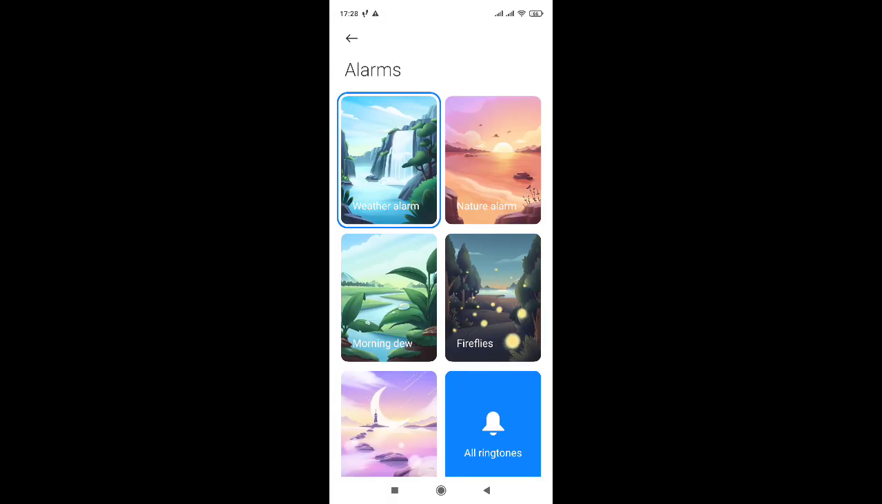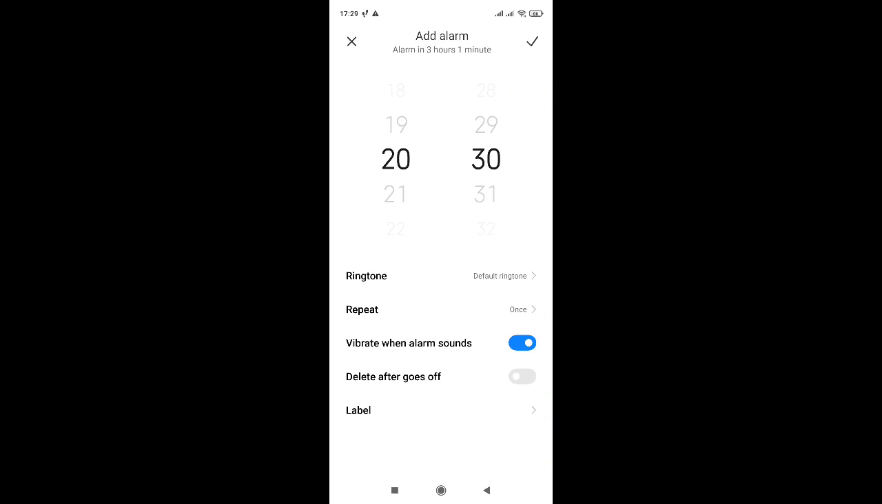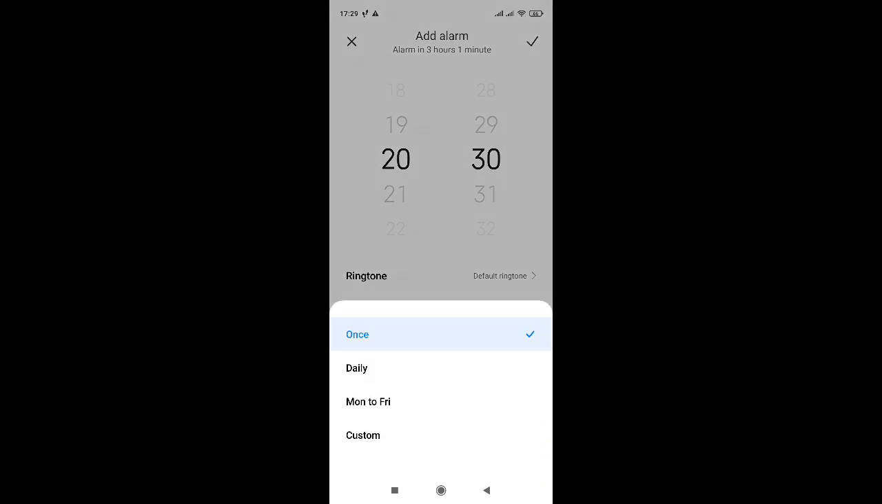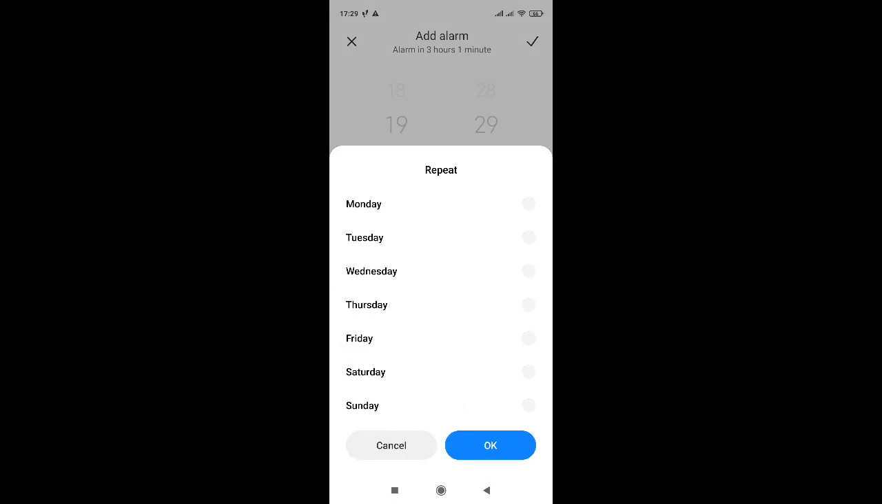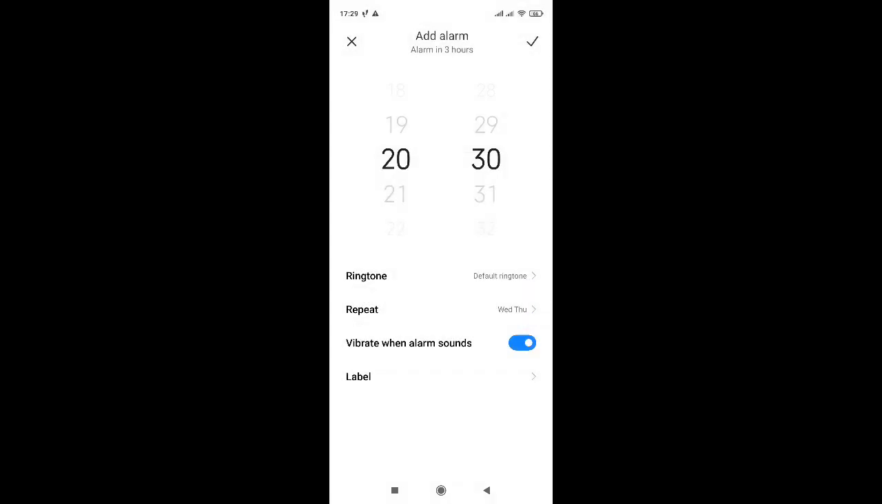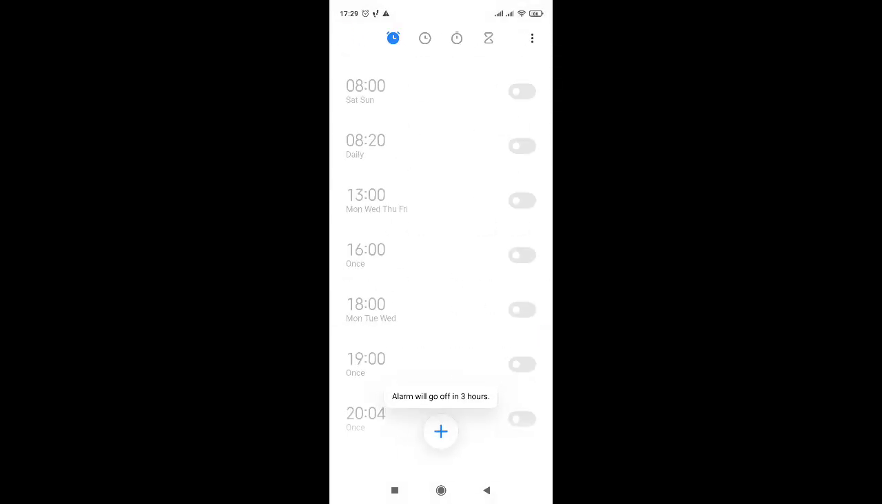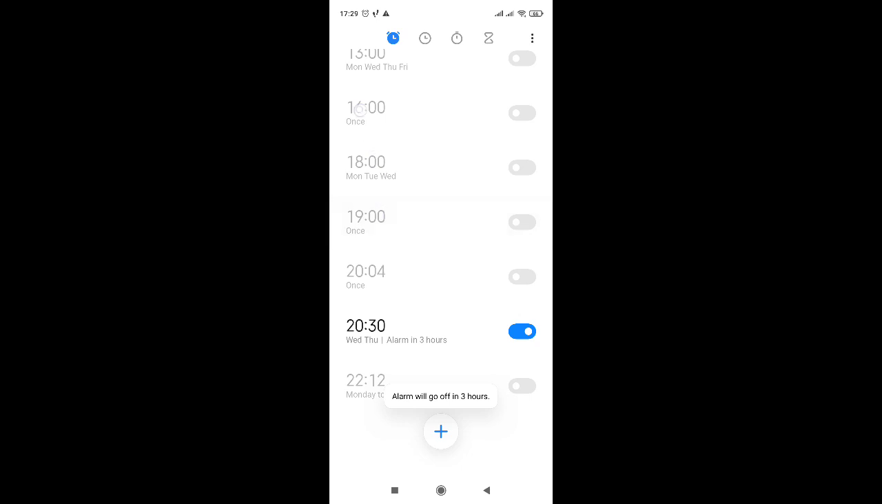then set ringtone, alarms, back arrow, and here we can set once, daily, custom, for example Tuesday and Wednesday, and click on the OK button, then click on the check mark, and as we can see, here is the alarm.